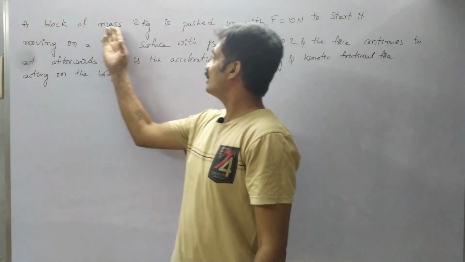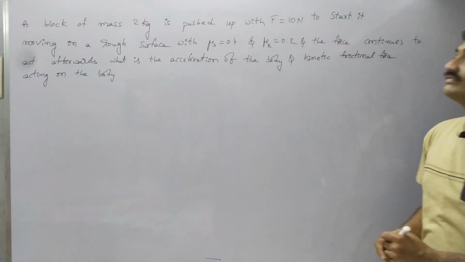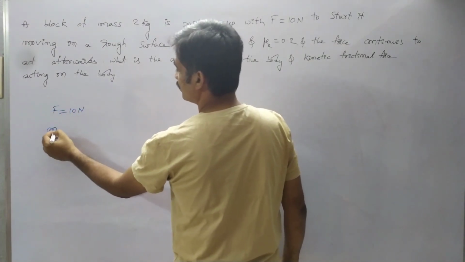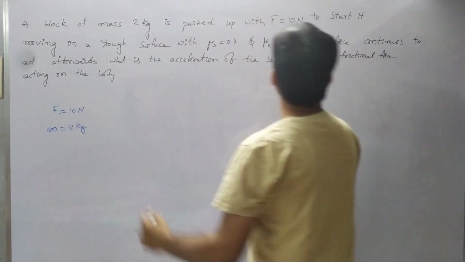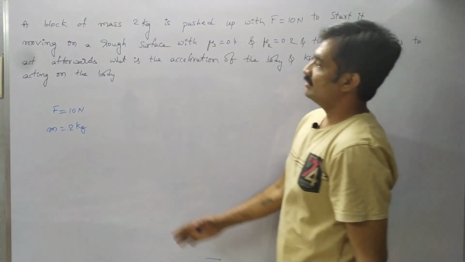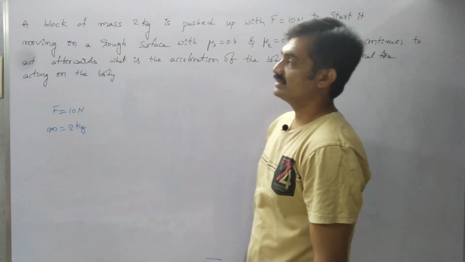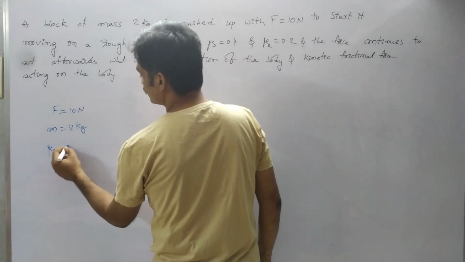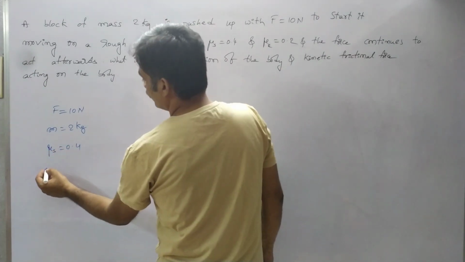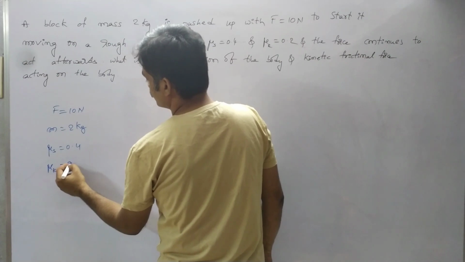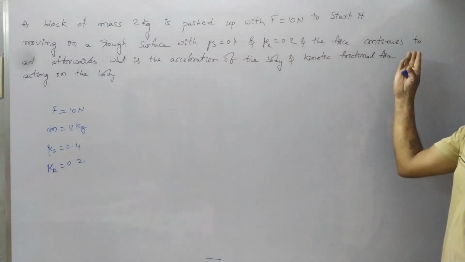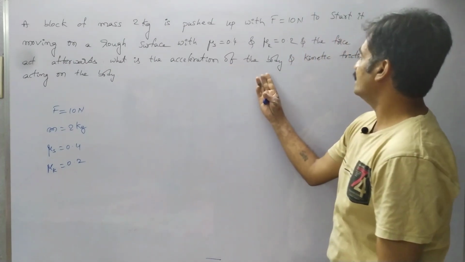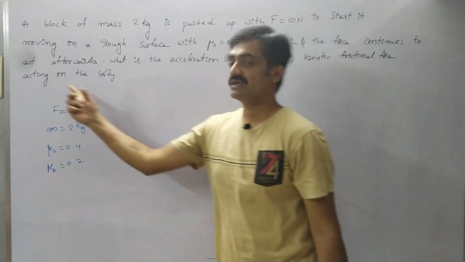The next problem is a block of mass 2 kg pushed with a force of 10 Newton. So here the force acting on the block is 10 Newton, whereas the mass of the block is 2 kg. To start it moving on a rough surface, the coefficient of static friction is mu suffix s equals 0.4 and kinetic friction mu suffix k equals 0.2. The force continues to act afterwards. What is the acceleration of the body as well as the kinetic frictional force acting on the body?